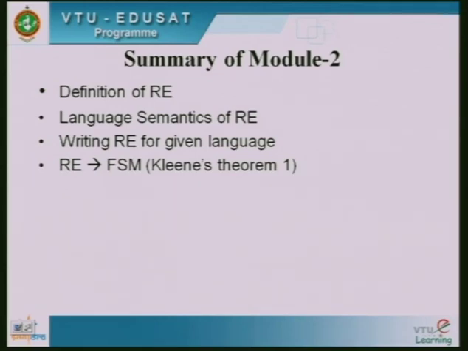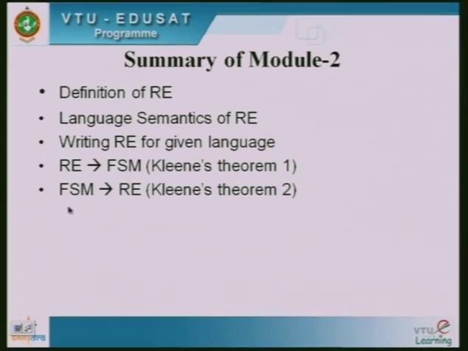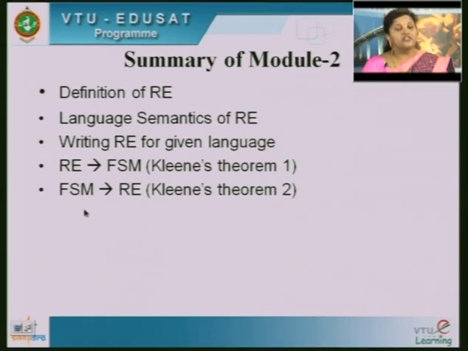We know that for a non-deterministic finite state machine there exists an equivalent DFSM. Here we will always be constructing the FSM with epsilon transitions. The next part we have seen is FSM to RE, that is, if a finite state machine is given, how to build the regular expression.